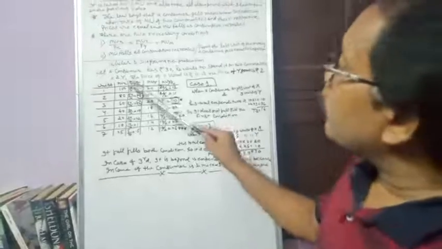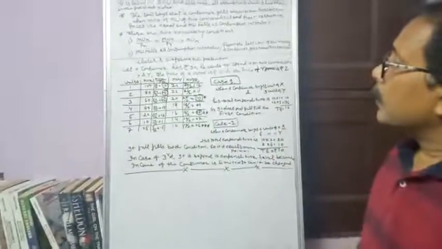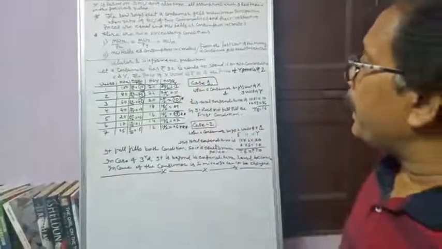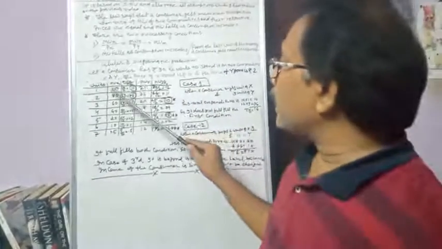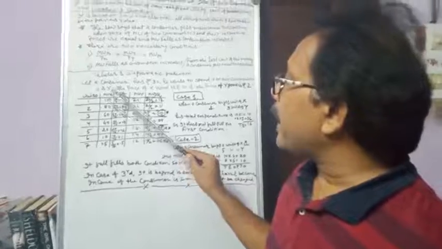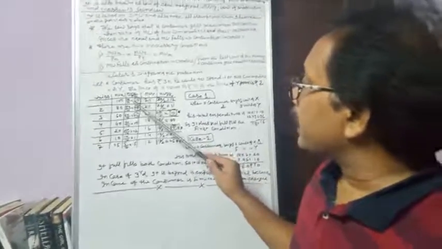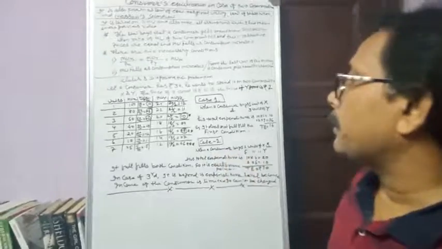When it is converted in terms of money, according to the formula MUX divided by PX, the MUX is 100 and the price of commodity X is 10. So he gets 10 utils of satisfaction.